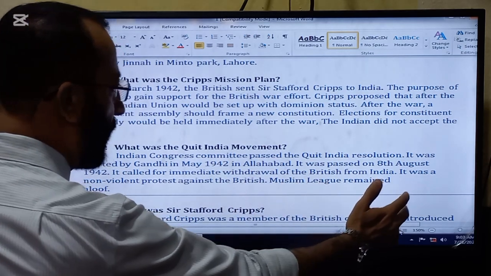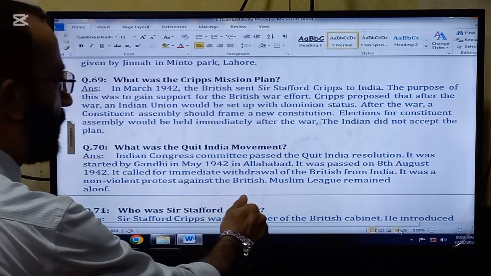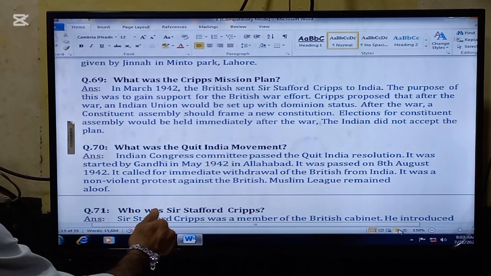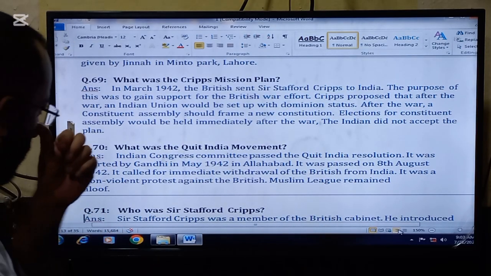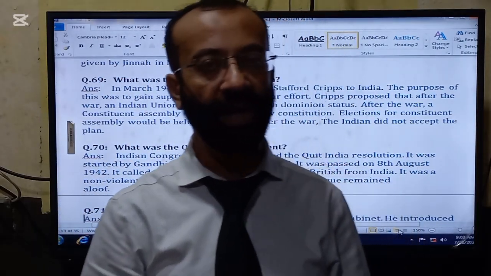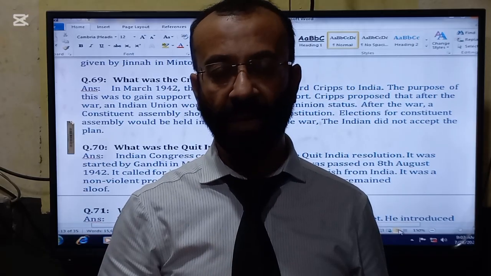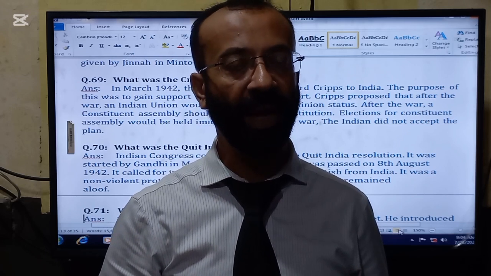It was passed on 8th August 1942. It called for immediate withdrawal of the British from India. It was a non-violent protest against the British. The Muslim League remained aloof because Muslims did not trust the Hindus or the British, because Hindus proved to be very fatal for the Muslims, particularly in the Hindu ministries, which lasted from 1937 to 1939.